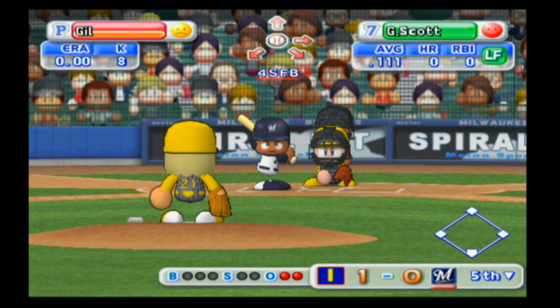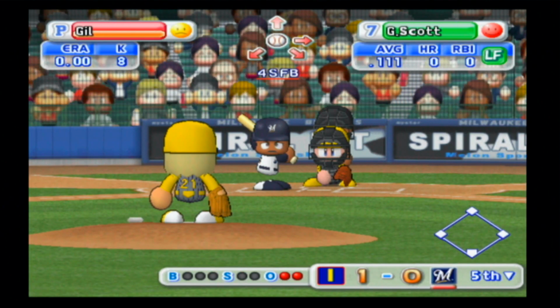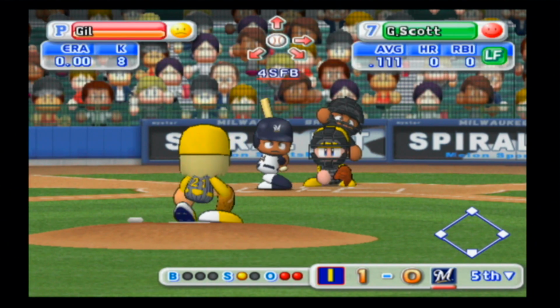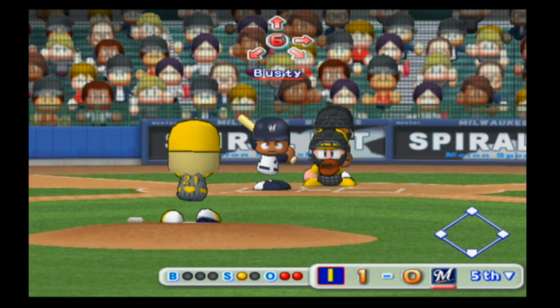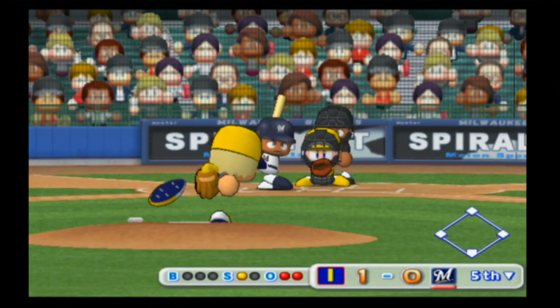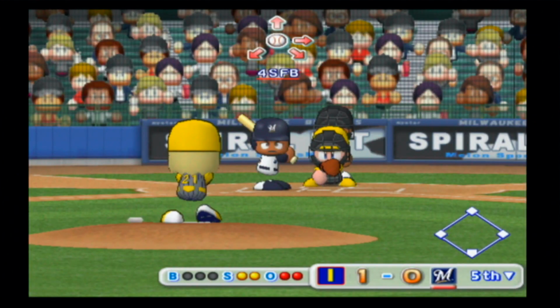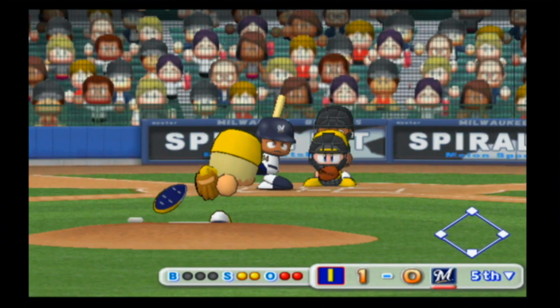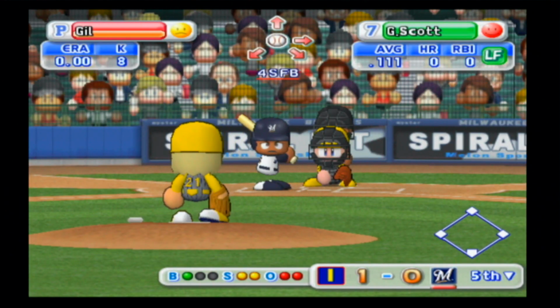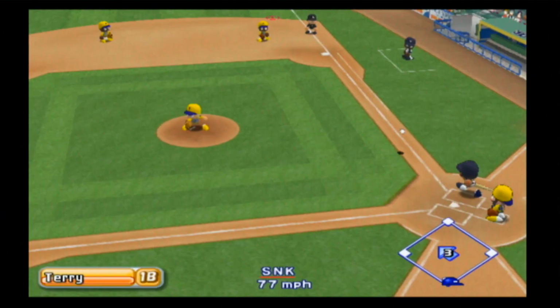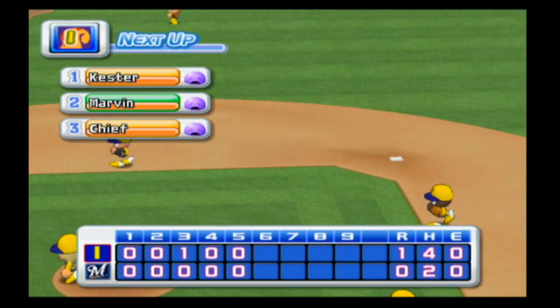2 away. Here's Scott. Got his first hit of the season last time up. And he will look at a strike. Fastball a bit down and away, but in the zone. Don't want to suggest it was a bad call. I feel like those do happen sometimes in this game. That pitch too low. That makes it 1-2. Hits this one right to Terry, and that will end the inning. We go into the 6th.